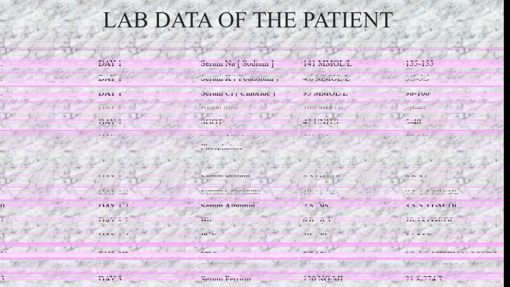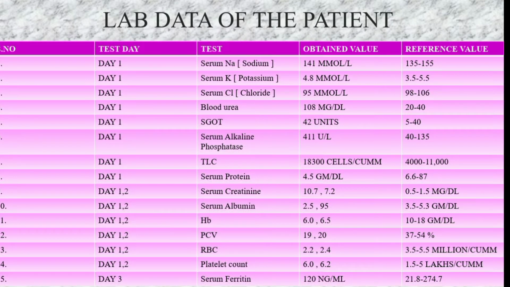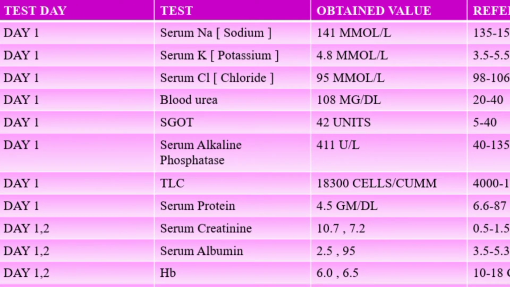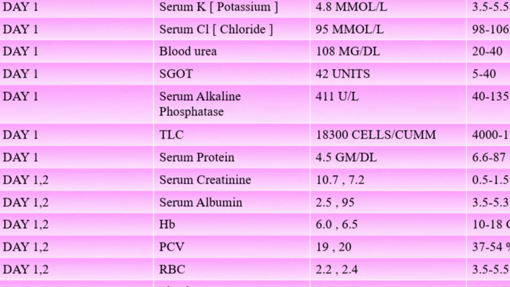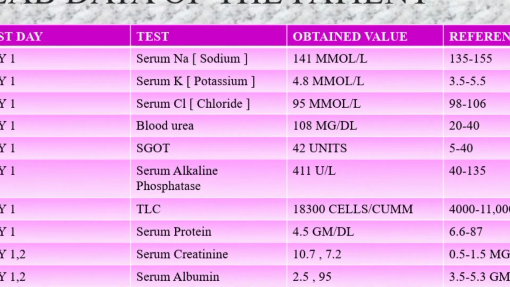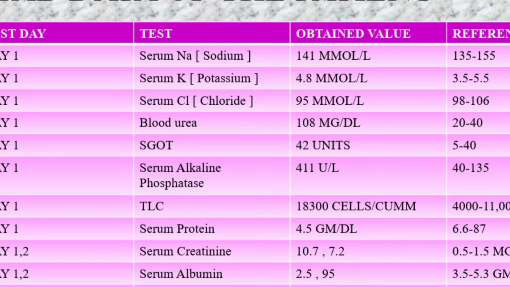So coming to her lab data, I'll be zooming in and showing each lab value. The serum sodium and potassium levels are normal. Her serum chloride level is slightly decreased: the normal level is 98, but she has 95 mmol. Mostly the serum chloride level decreases because of fluid loss, as she already has nausea and vomiting. Because of these fluid loss symptoms, the chloride levels also get decreased.